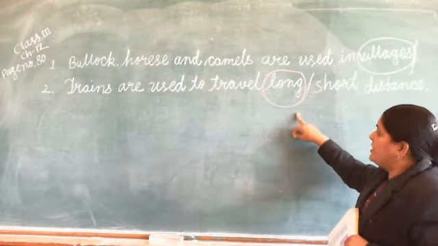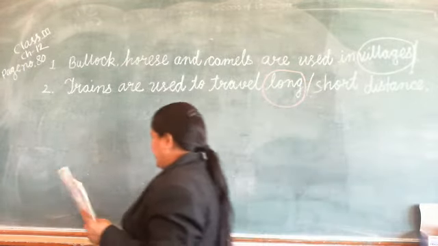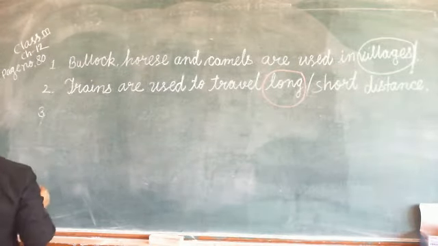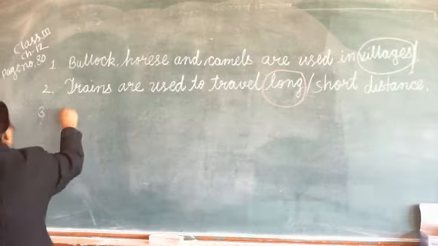Long is the right answer. So make the circle on that word. Number 3. Boats and steamers are used in